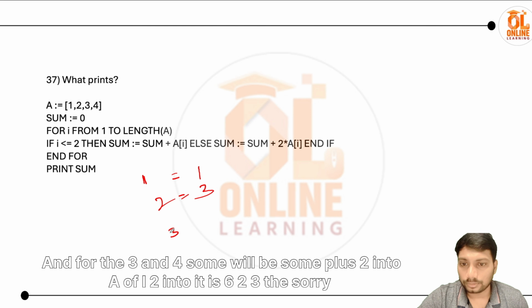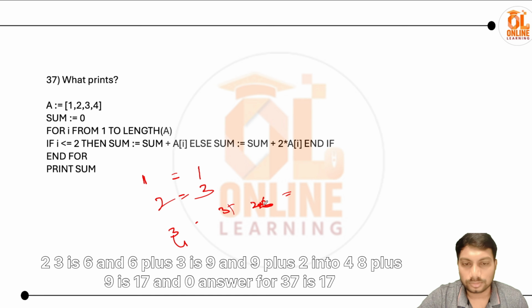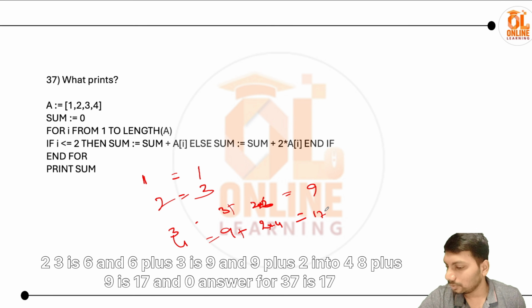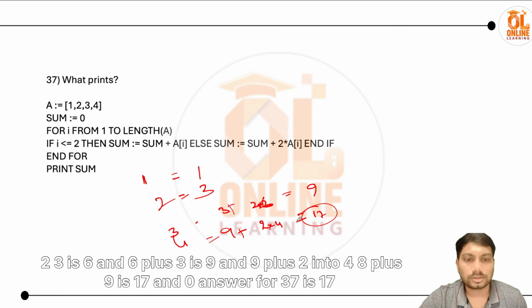Then for the 3 and 4, sum will be sum plus 2 into a of I. 2 into 3 is 6, and 6 plus 3 is 9, and 9 plus 2 into 4, which is 8, gives 17. So the answer is 17.